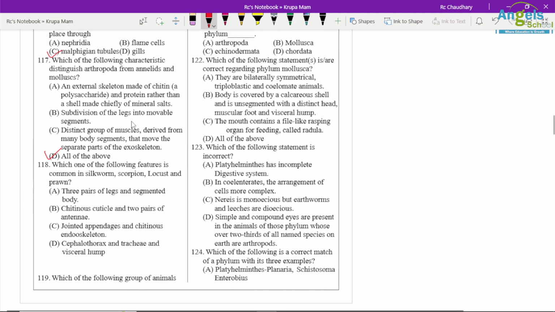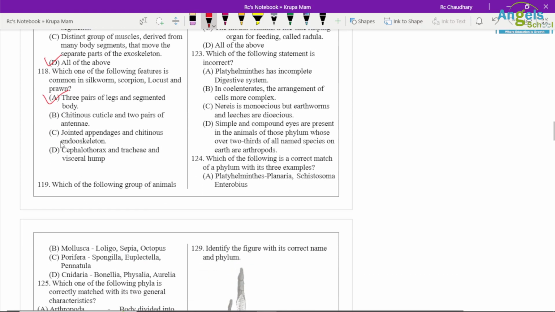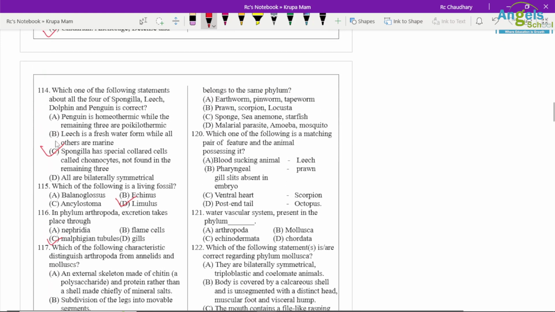Which of the following features is common in a silkworm, scorpion, locust and prawn? So all have three pairs of legs and a segmented body. Which of the following groups of animals belong to the same phylum? So again, prawn, scorpion and locusta belong to the same phylum Arthropoda.